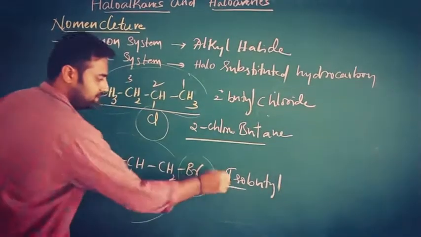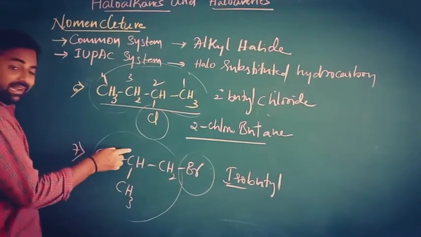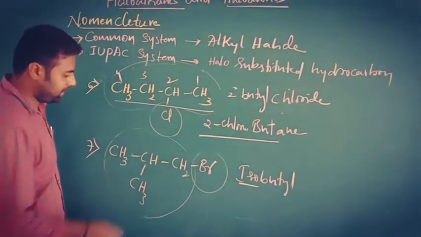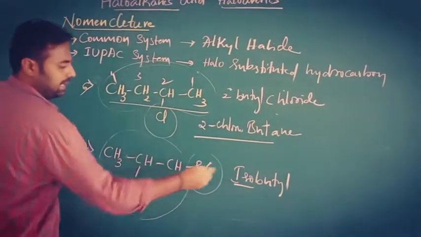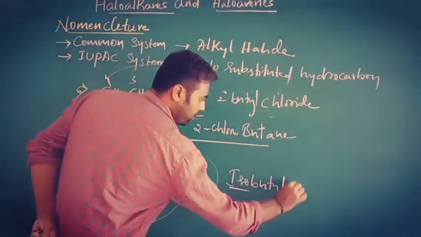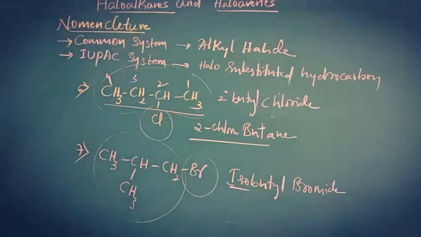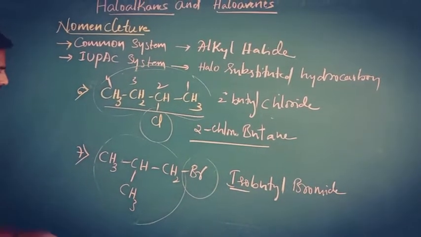Why do we call it iso? In the long chain, the second-last carbon atom contains 2 methyl groups, then it is called iso. Isobutyl, and the halide is bromine. Isobutyl bromide is the common name.